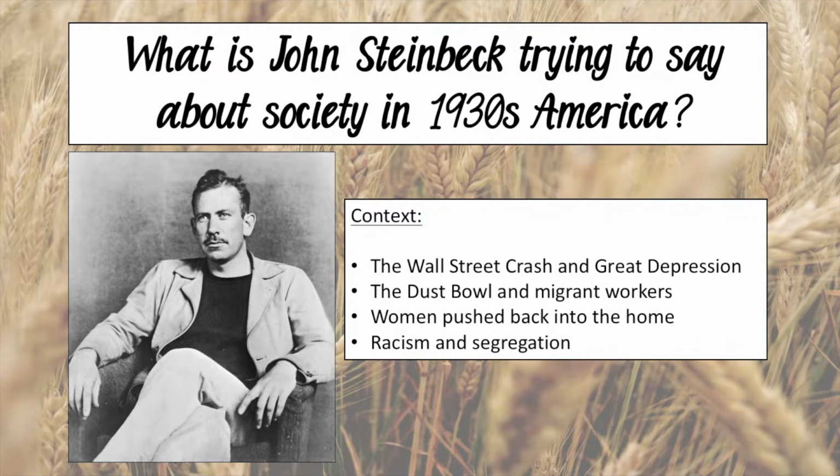So women had had much more independence and freedom, and then in the 1930s they're pushed back into the home and have to be homemakers. That's very relevant for thinking about Curley's wife. She wishes she could have gone to Hollywood or been in the pictures, and instead she's on this ranch with a load of men who don't talk to her. So think about how that would contribute to loneliness.